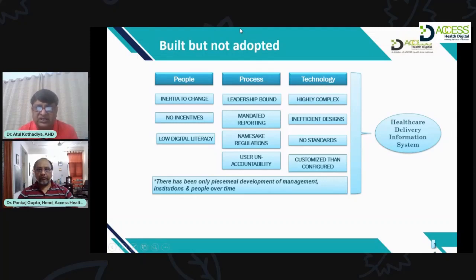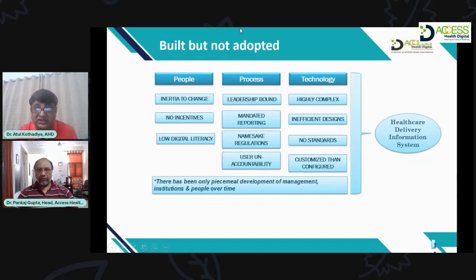And of course, on the technology front, healthcare is a very complex subject. There are inefficient designs. We'll talk a little more about it in the next slides as well: what are the design principles we should follow while developing an HDI system.